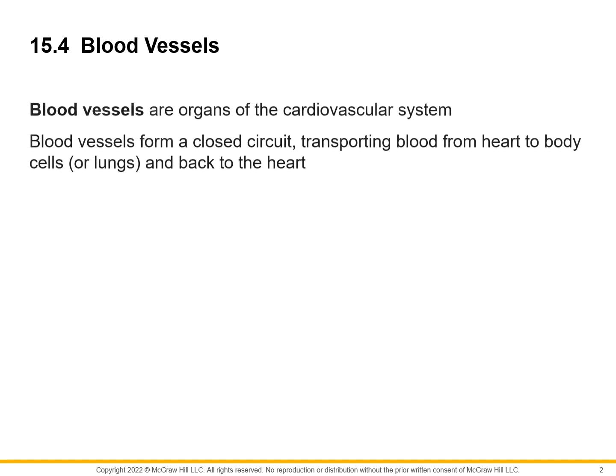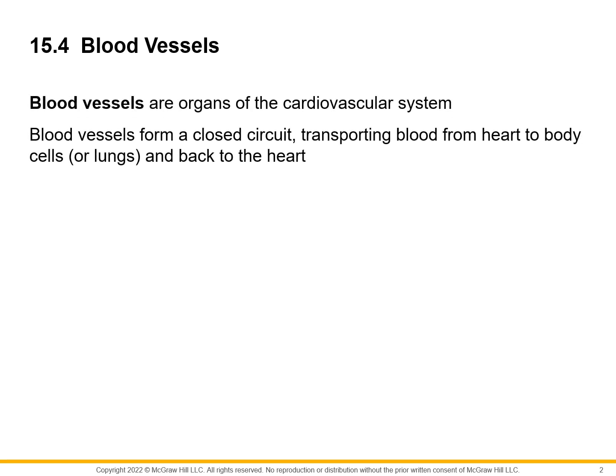The blood vessels, as you know, are the organs of the cardiovascular system, and the vessels form a closed circuit. As you know, the blood is ejected from the right side of the heart into the lungs through the arteries and comes back to the atrium through pulmonary veins.